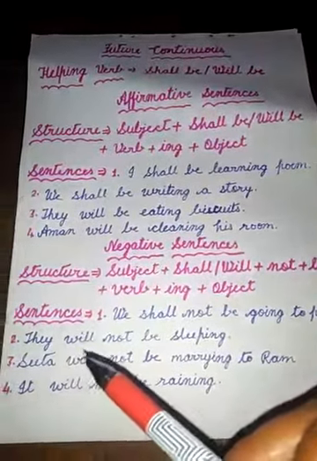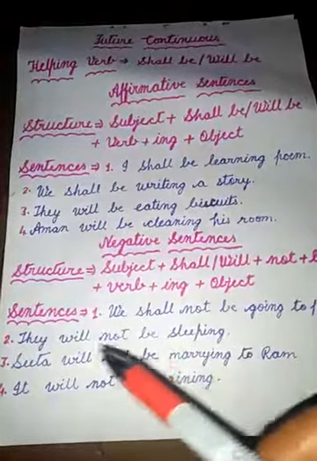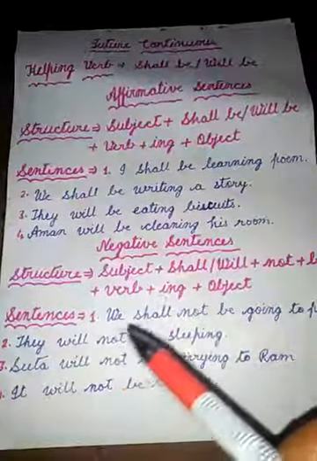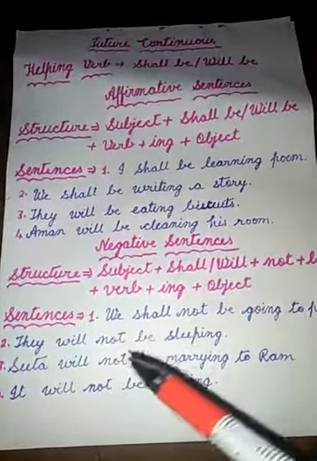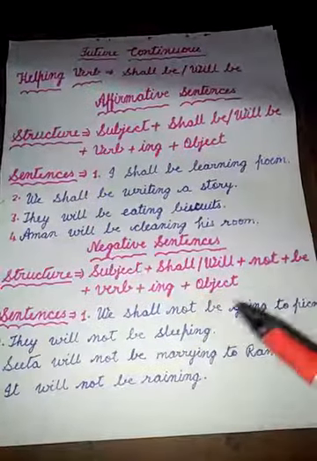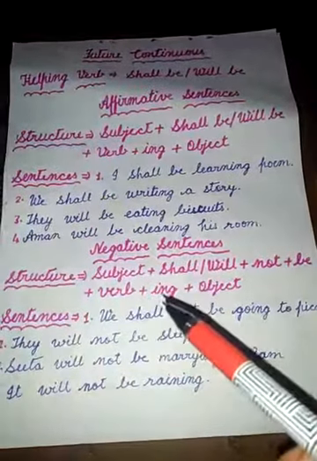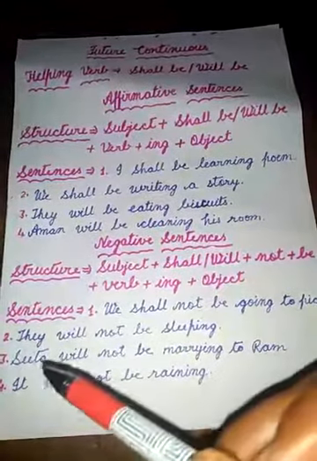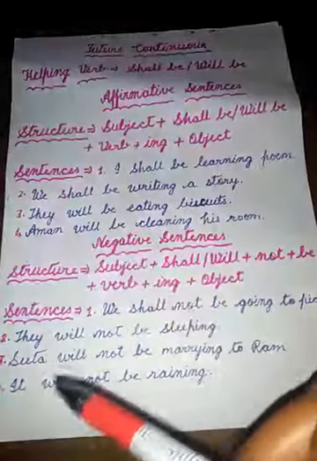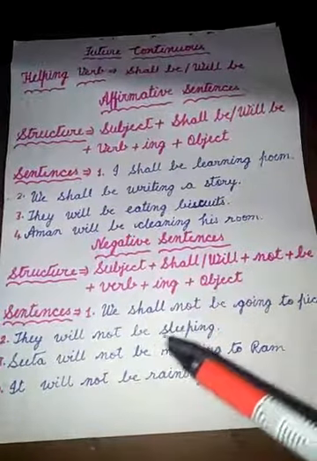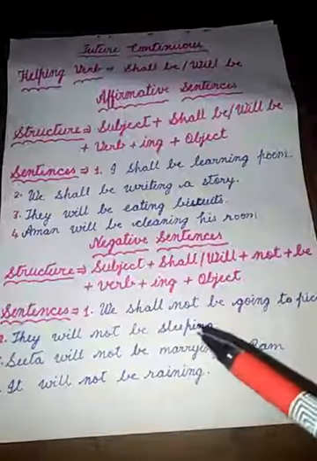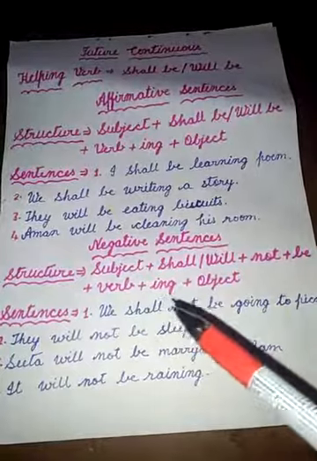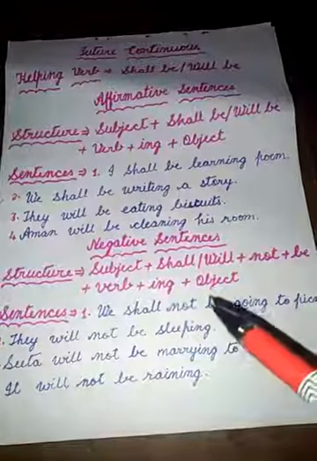Second sentence, they will not be sleeping. Here they is subject, with they we have to use will, then not, then be. Sleeping, this is verb plus ing. Third sentence, Sita will not be marrying to Ram. In this sentence, Sita is the subject. With Sita we have to use will, then not, then be. Marrying, this is verb plus ing. To Ram, this is object.